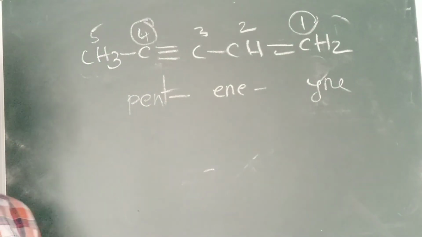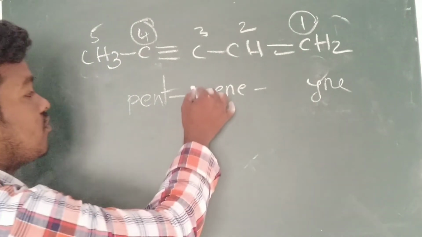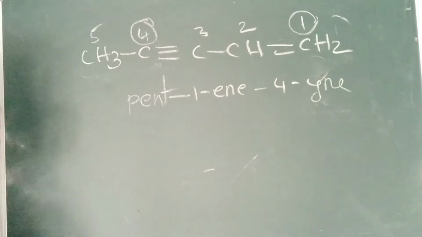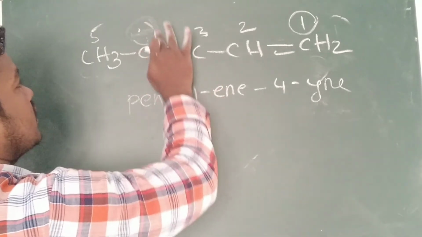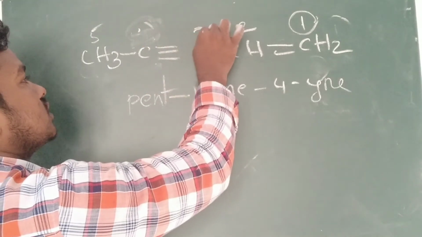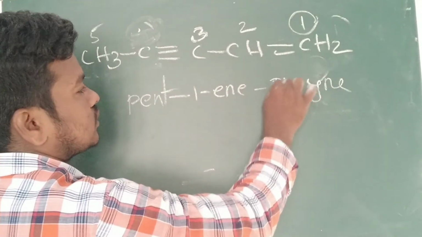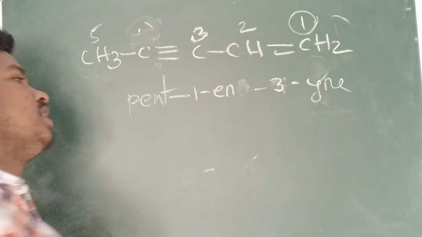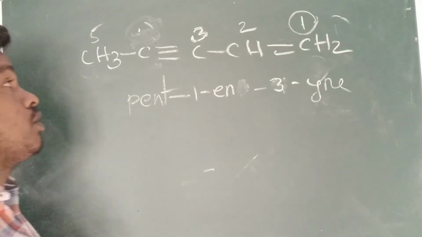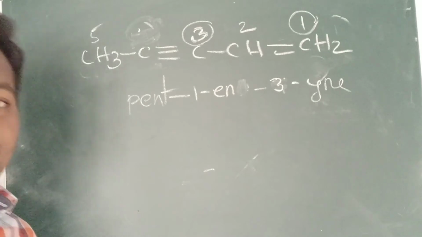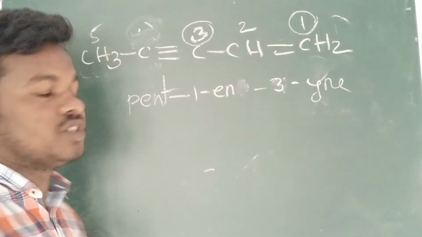In which position is the ene present? That you also have to write. It is present in the fourth position. Sorry, it is a mistake again. Third position, third carbon, it is third. It should not be conjugated. Yes, second time. So third position. It is present in the third position.